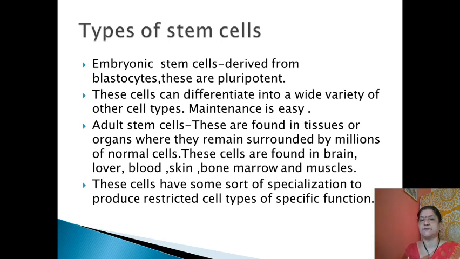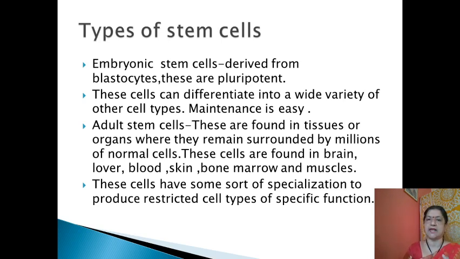Secondly, adult stem cells. These stem cells are found in tissues or organs where they remain surrounded by millions of normal cells. Adult stem cells are found in tissues but surrounded by other normal cells, and these cells are found in brain, liver, blood, skin, bone marrow and muscles.